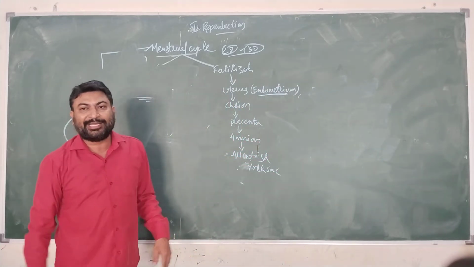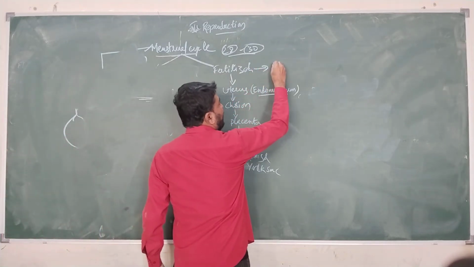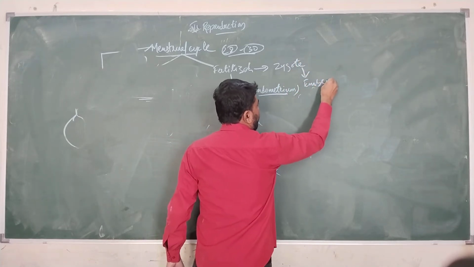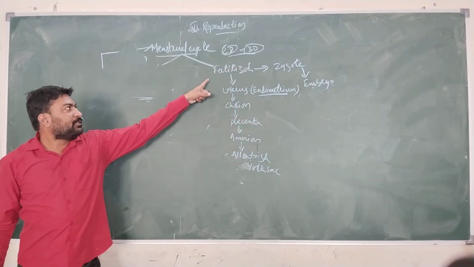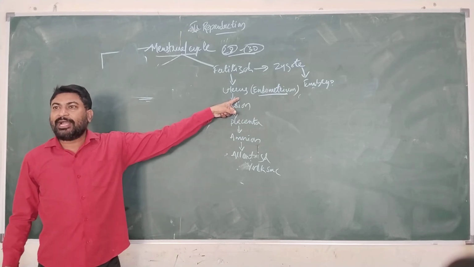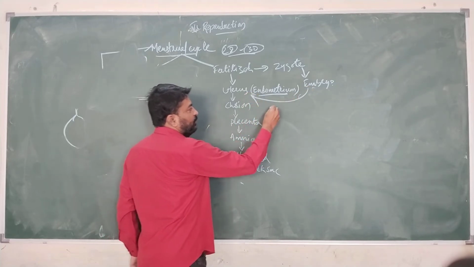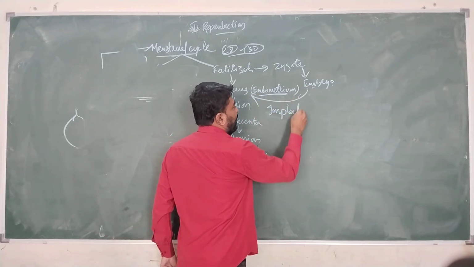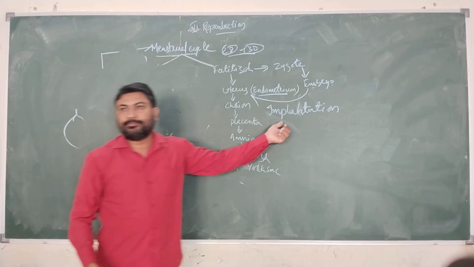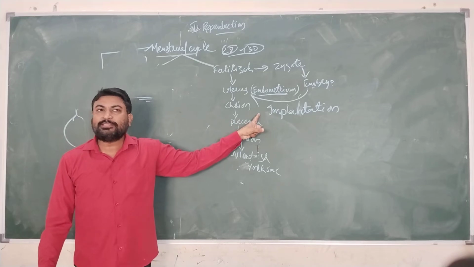If fertilization has taken place in the female, then the fertilized ovum is known as a zygote. Then the zygote develops into an embryo. The embryo will enter the uterus and get attached to the endometrium. The attachment of the embryo to the uterus is known as implantation.